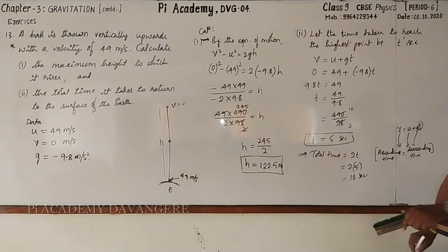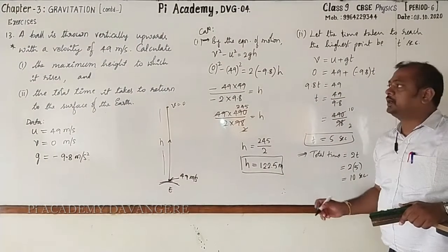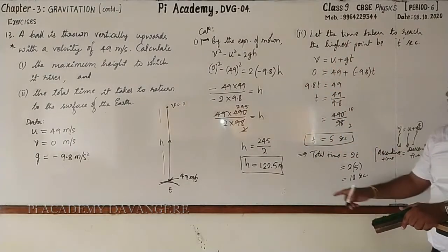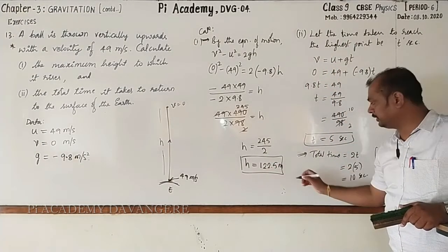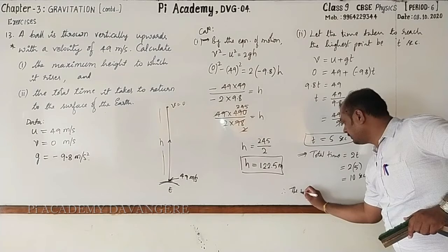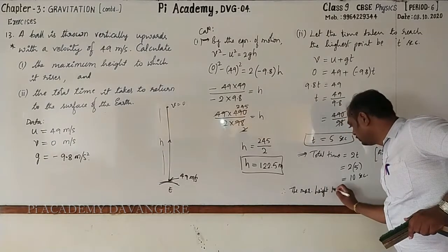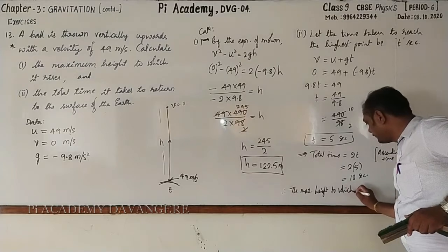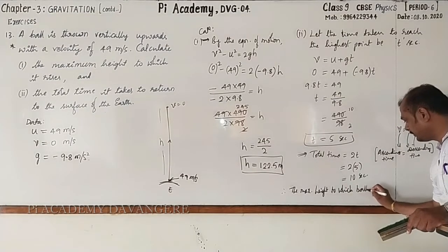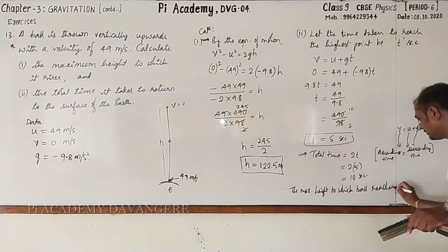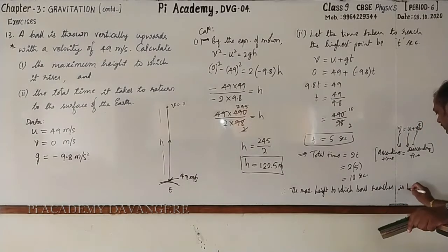What is the conclusion? The maximum height the ball reaches is 122.5 meter. The maximum height to which the ball reaches is 122.5 meter.